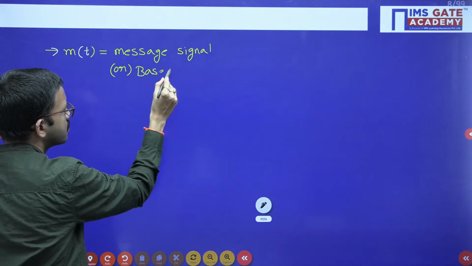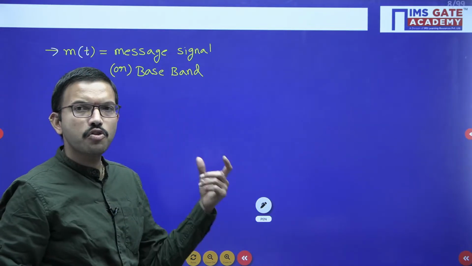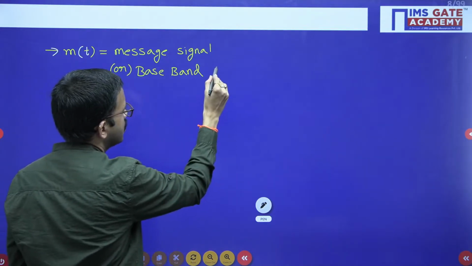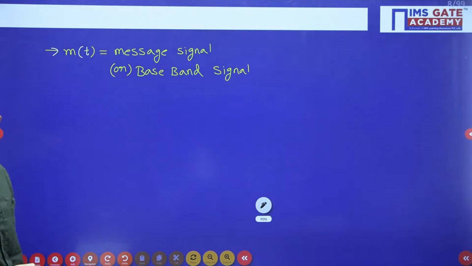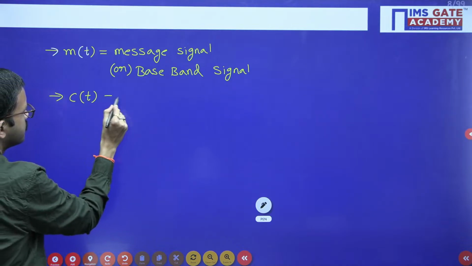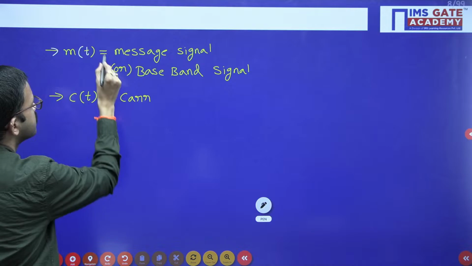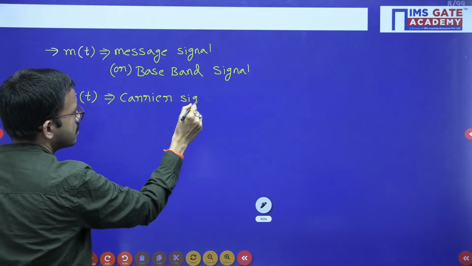Baseband signal means, as we already mentioned, the signal spectrum exists in the low frequency region. Next, c of t is the carrier signal.